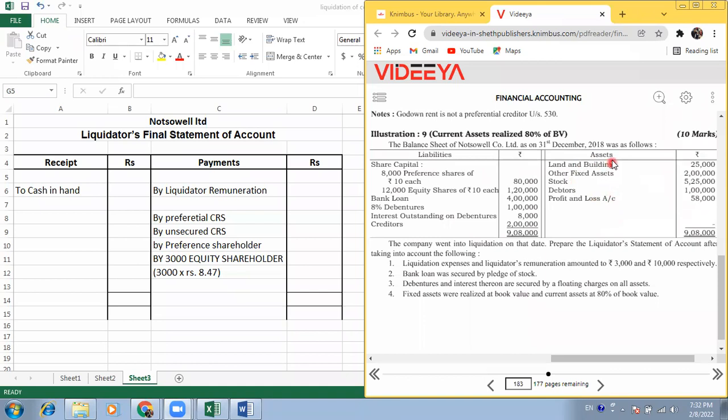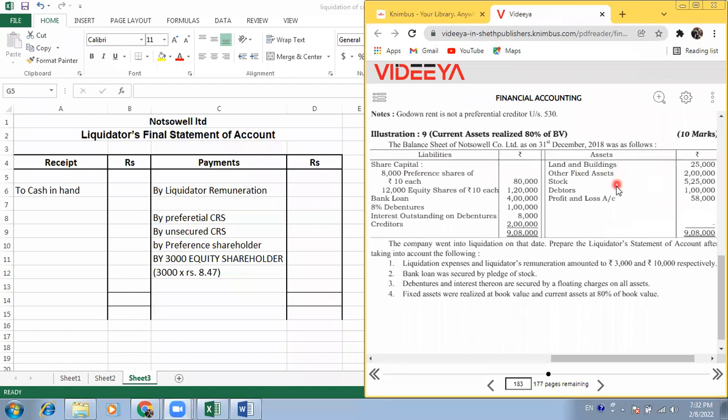You can find that on the asset side. Assets are divided into two parts, fixed assets and current assets, right? So what are the fixed assets you can see right now in this balance sheet? Land and building. Very good. And one more is there, other fixed assets. Yes, these two are the fixed assets.